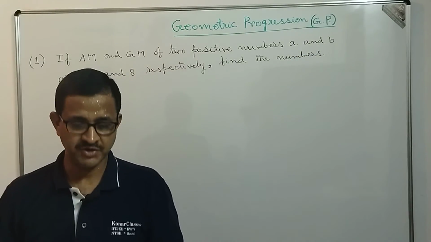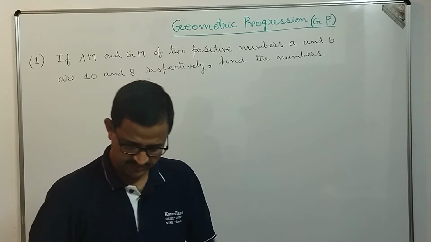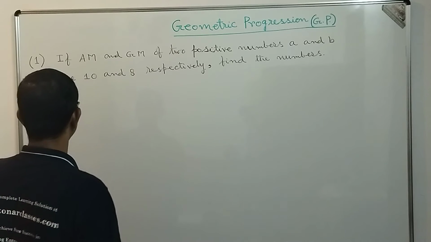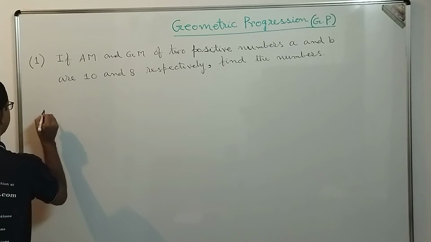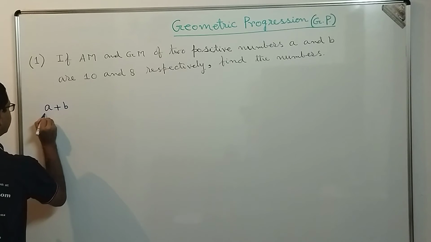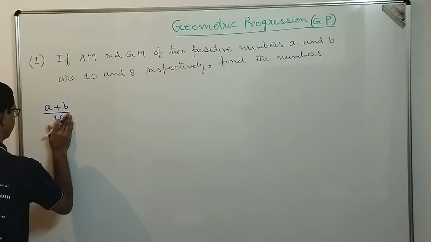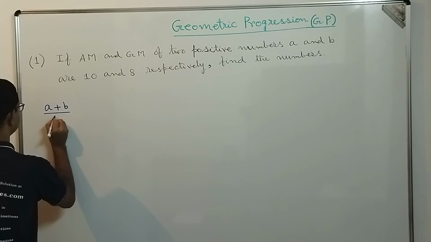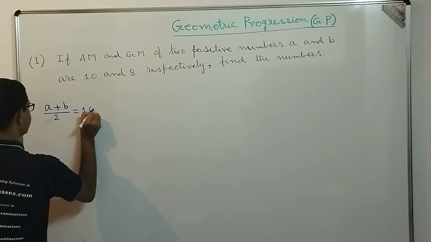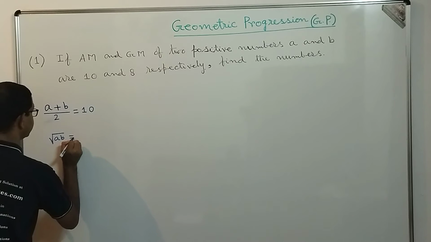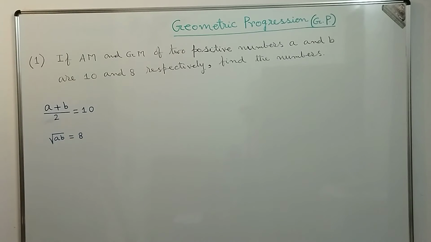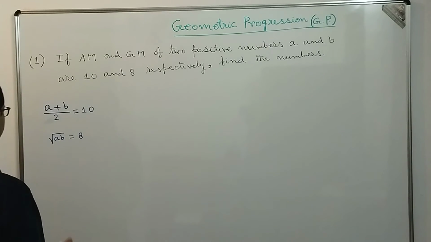That means what, dear students? We need to find the value of A and B. Okay, so how can we find it out? According to the question, the arithmetic mean between A and B is 10. That means A plus B divided by 2 is equal to 10, correct? And the geometric mean is 8, that means square root of A into B is equal to 8. Correct, dear students? From these two pieces of information, we need to find the value of A and B.